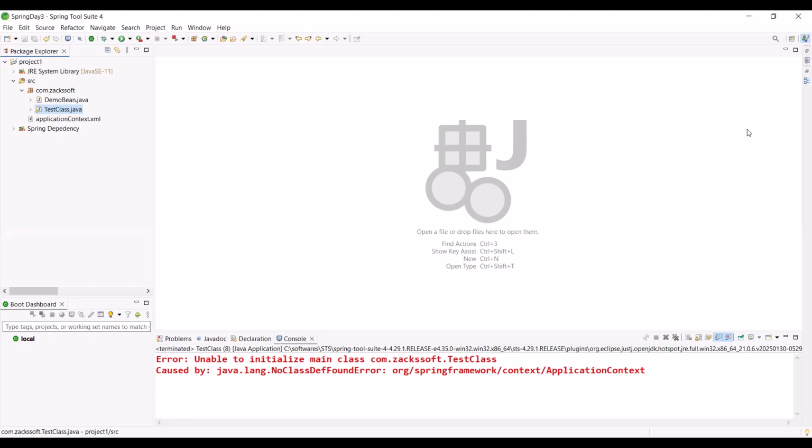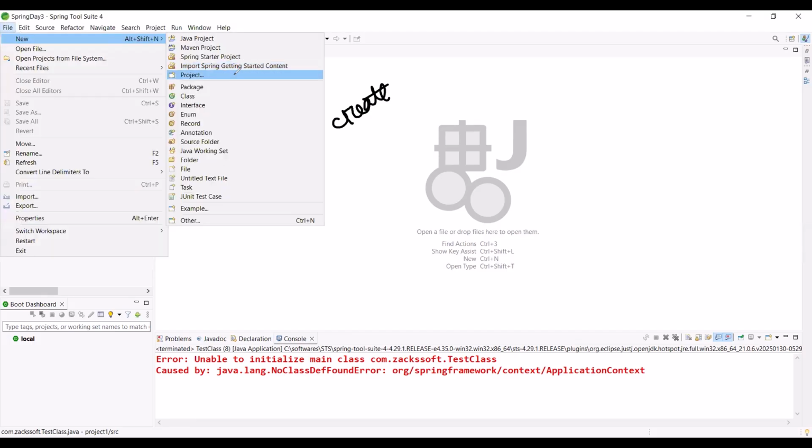So can you please help me, how to create the project? Right click. First of all, let me create one project. I am not creating any Maven project. First of all, let me create a Java project only. Simply new, then what? Java project. Not Maven. What should I click? Java project. Okay.